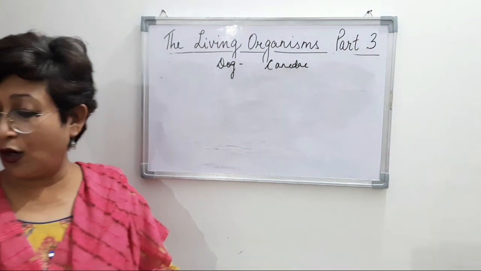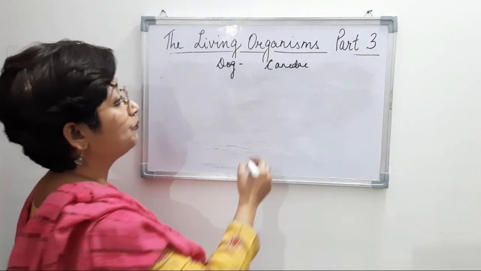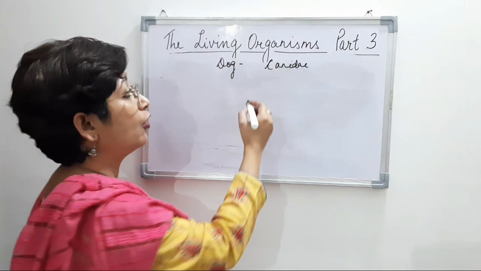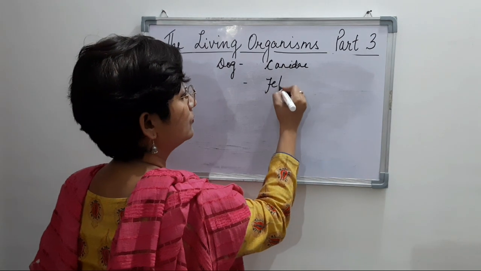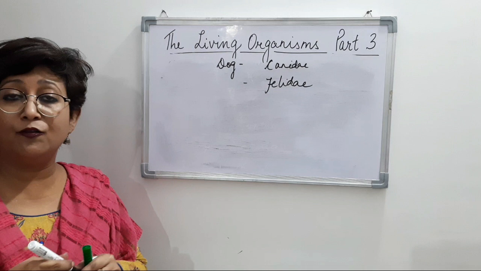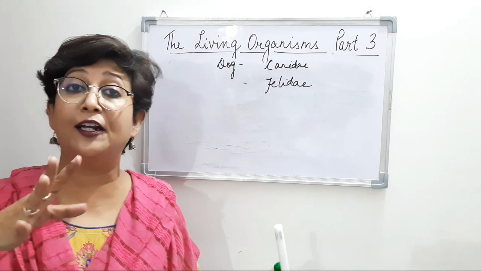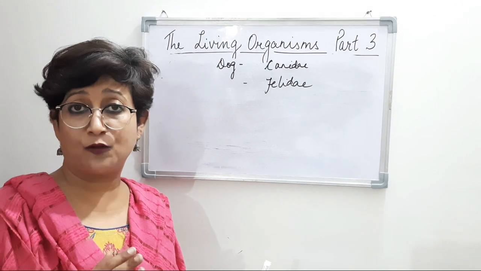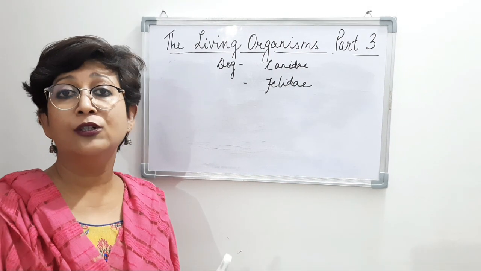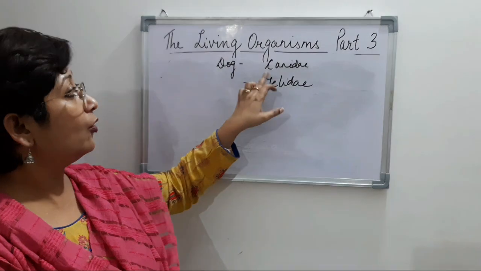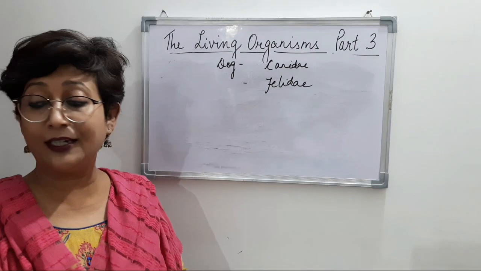And we have just taken the example of Felidae also. Felidae is also one family that we talked about, and in Felidae we said that the cat and the genus Panthera belong to the family Felidae. And we've taken another example of dog, which belongs to the family Canidae.